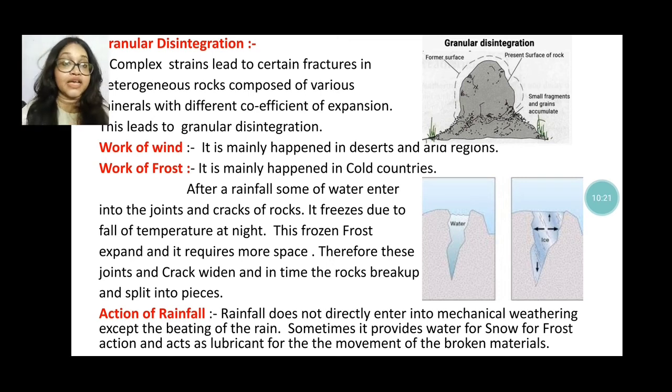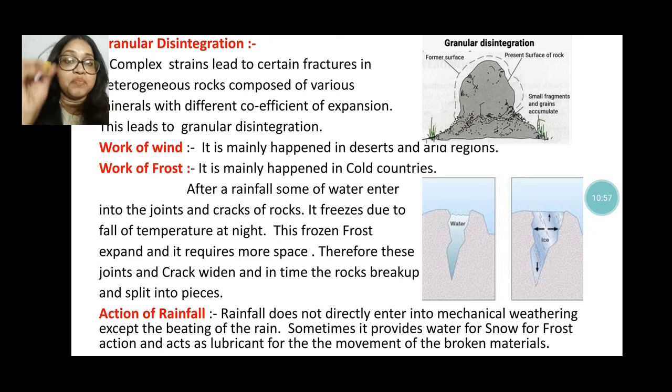Like this exfoliation, and granular disintegration, because each and every rock is composed of different types of minerals, and each mineral has a different capacity to hold temperature. When they capture the temperature, they expand, and different minerals capture different temperatures and expand one at a time.